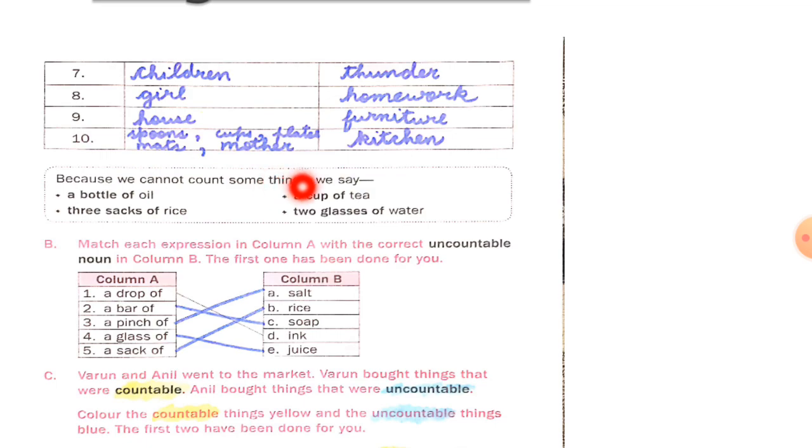Because we cannot count some things, we say a bottle of oil, a cup of water, 3 sacks of rice, 2 glasses of water. Now these are the examples of uncountable noun. Now come to B1. Match each expression in column A with the correct uncountable noun in column B. The first one has been done for you: a drop of ink. Now second is a bar of soap, a pinch of salt, a glass of juice, a sack of rice.